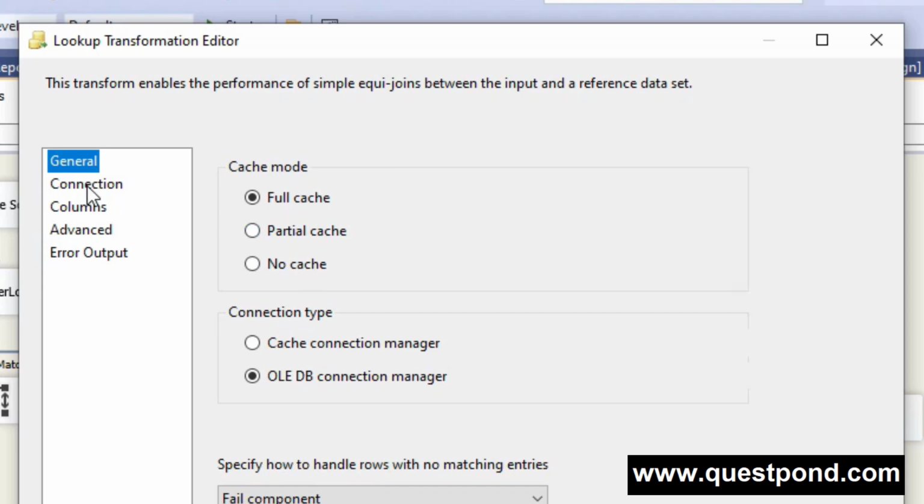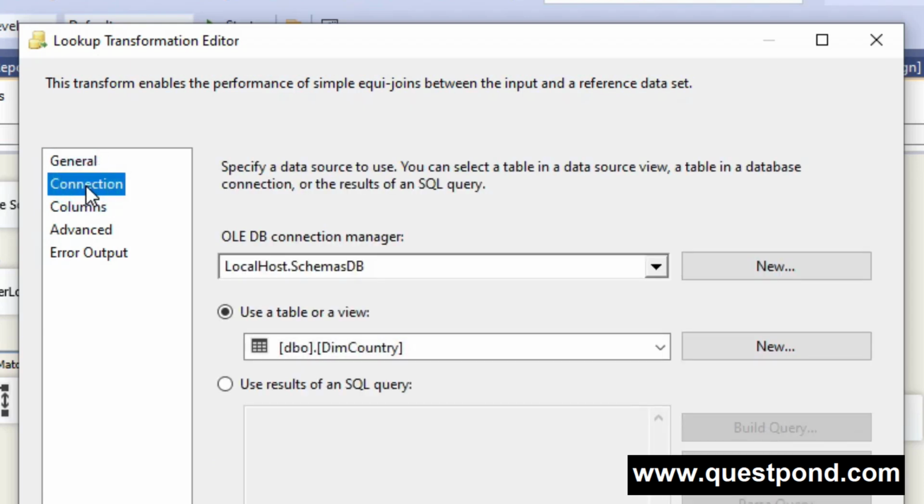So first let's talk about the full cache mode. When your reference dataset is small or moderate as compared to the input source data, then we can simply go for the full cache mode. It works best with master data, as you can see on the screen. Like we have the country master, we can have the product master, the state master, and the menu master by using the full cache mode.